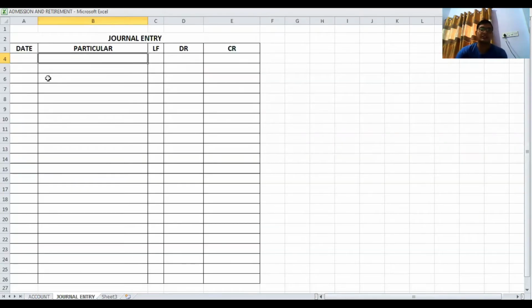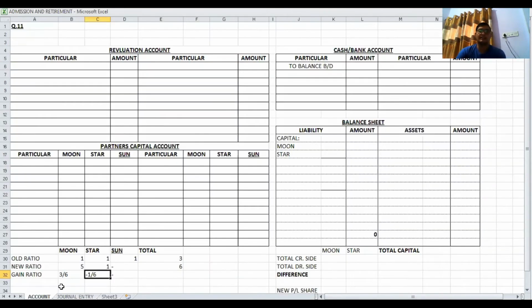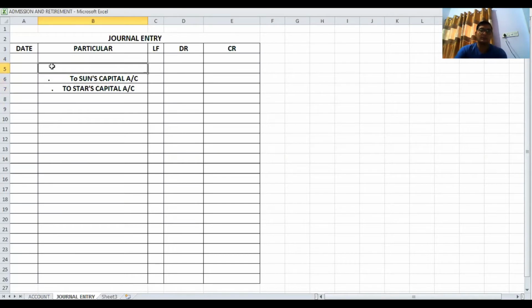Therefore, our journal entry will be like this: to Sun's capital account, to Star's capital account. Both capital accounts are credited. Sun is credited because he is a retired partner. Star is credited because he has a negative answer. And the gaining partner is debited, and that's why Moon's capital account is debited.